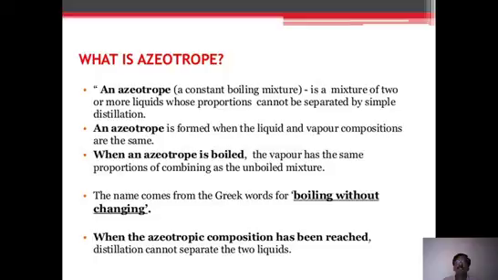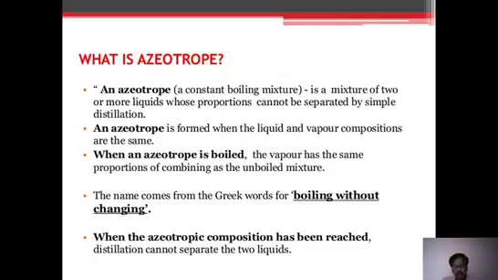But azeotropes means a situation comes in such a way that whatever ratio of A and B is in the liquid, the same ratio is also observed in the vapor. If they are 40-60 in the liquid form, in the vapor also they are 40-60. If that is the case, that is the main problem, where we cannot separate further.